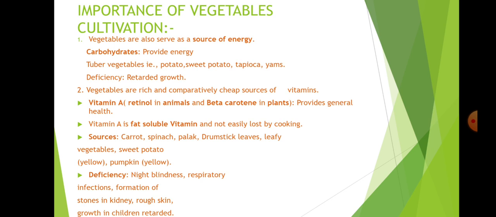And what happens if vitamin A is not sufficient for our body? Night blindness may occur, along with respiratory infections, formation of stones in the kidney, rough skin, and growth in children is retarded. Formation of stones in the kidney and night blindness are very important deficiency disorders of vitamin A.